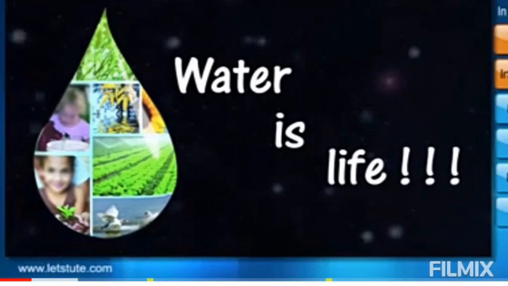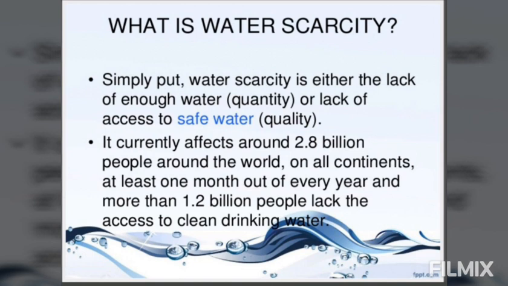Today we are going to start a new chapter in your science class. I hope everybody has done their unit test very well. Now we are going to start a new chapter, that is scarcity of water. Before we start with this chapter, you should know the meaning of the word scarcity. Scarcity means shortage. Shortage of something, that is lacking something.